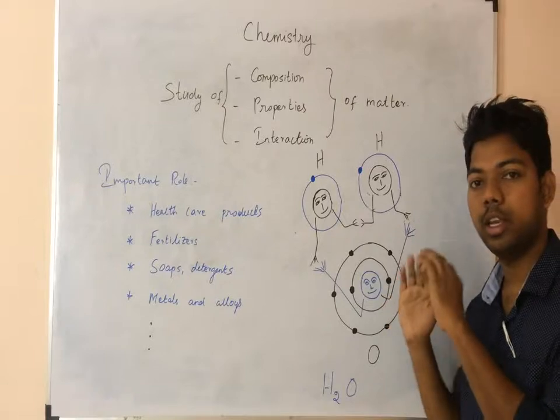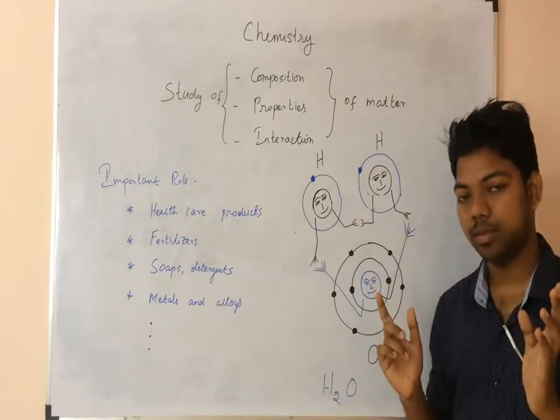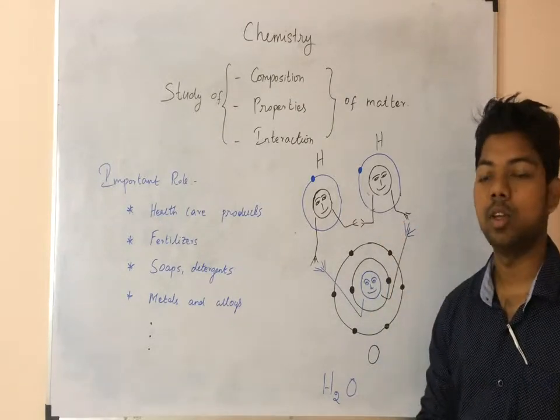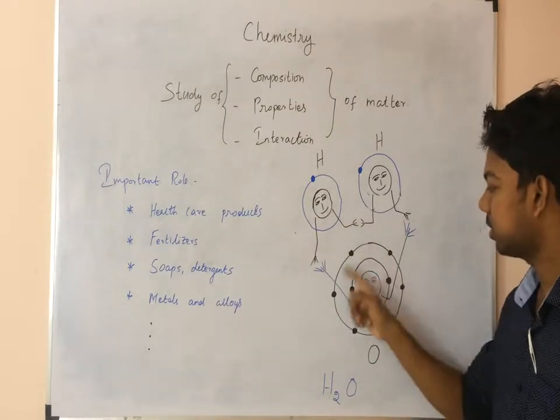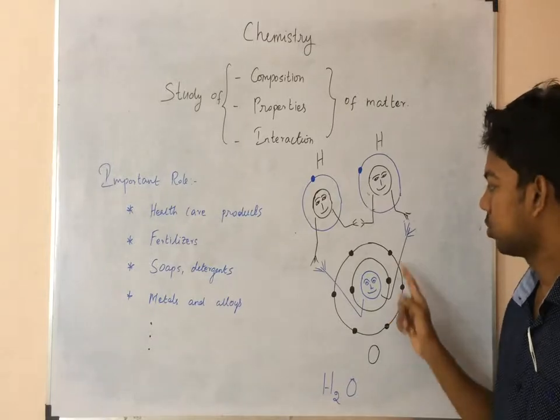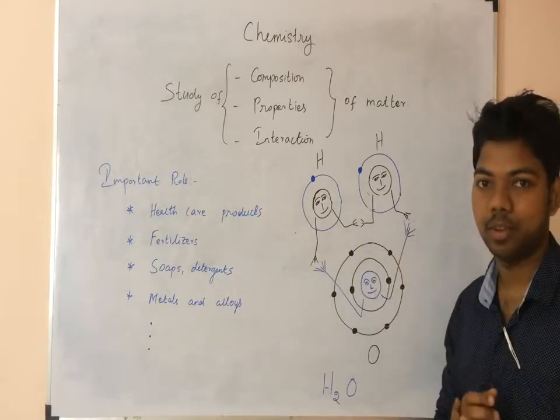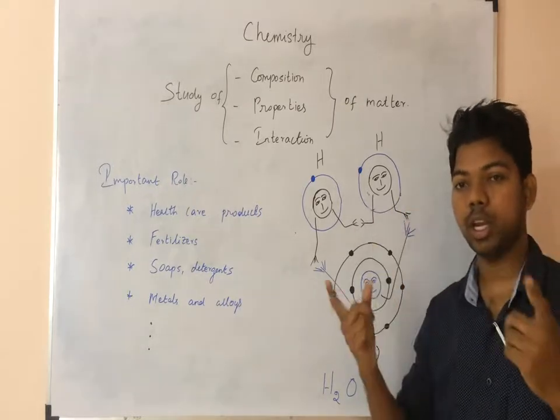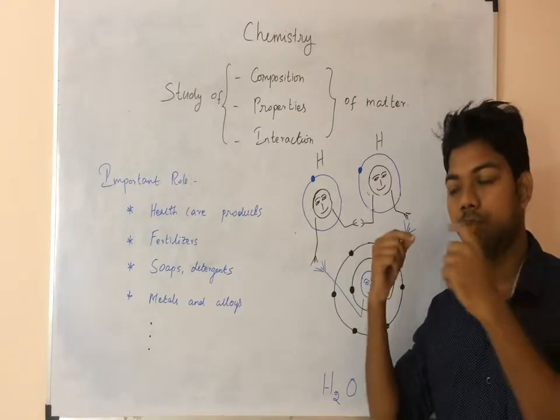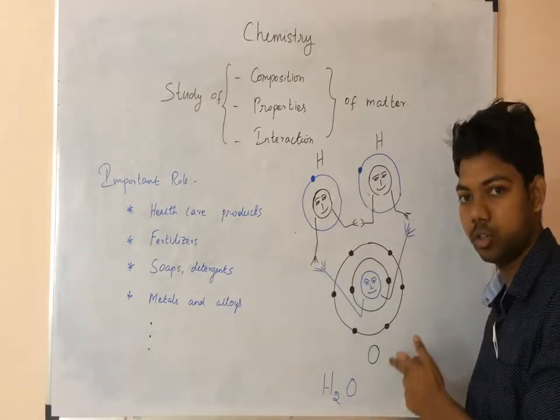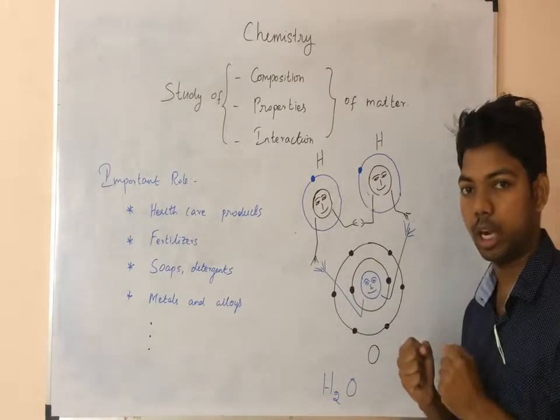In any atom, the outermost shell can hold up to 8 electrons. So here, having only 6 electrons, it can take 2 more electrons from anywhere, so it is ready to accept 2 more electrons.